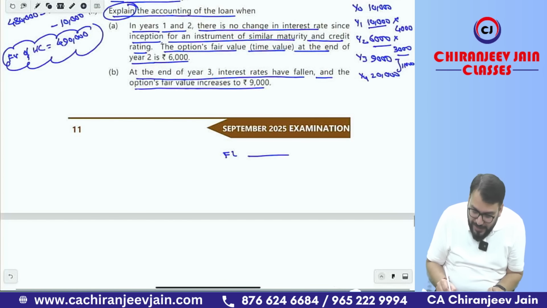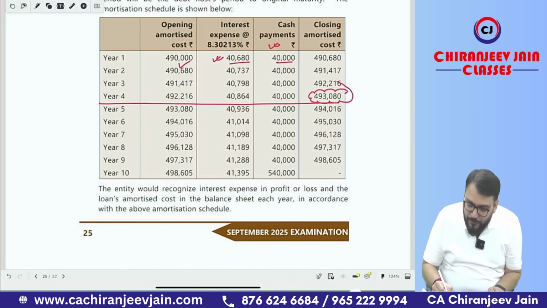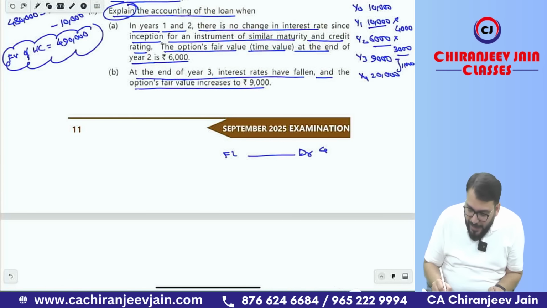So what journal entry will we do? Financial liability. What is the carrying amount? Carrying amount how much? As per the amortized cost table, that is 4,93,080. Then to derivative financial asset, it will be 20,000. How much repayment will we do? Repayment is what? Cash 5,30,000.